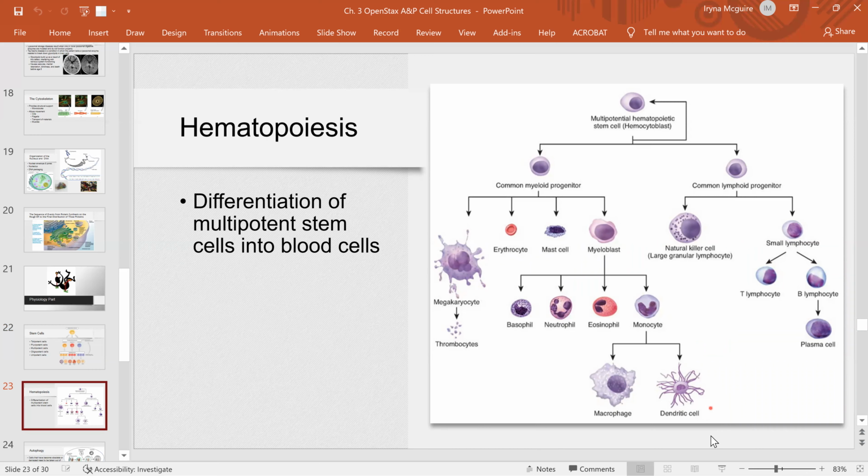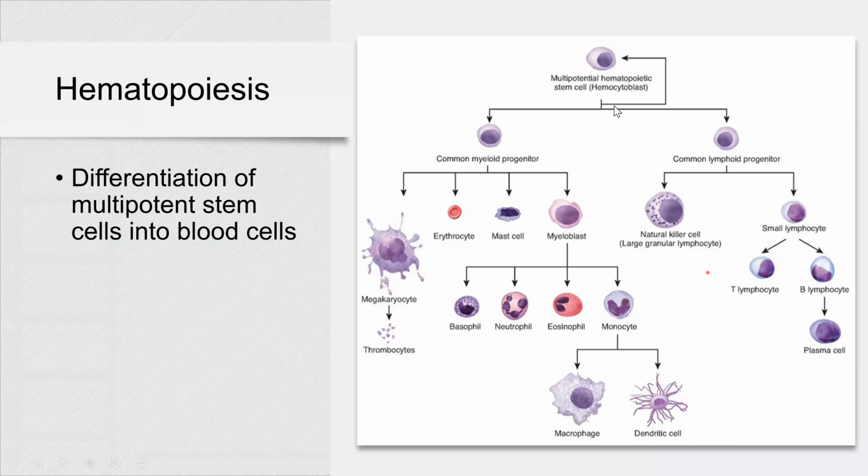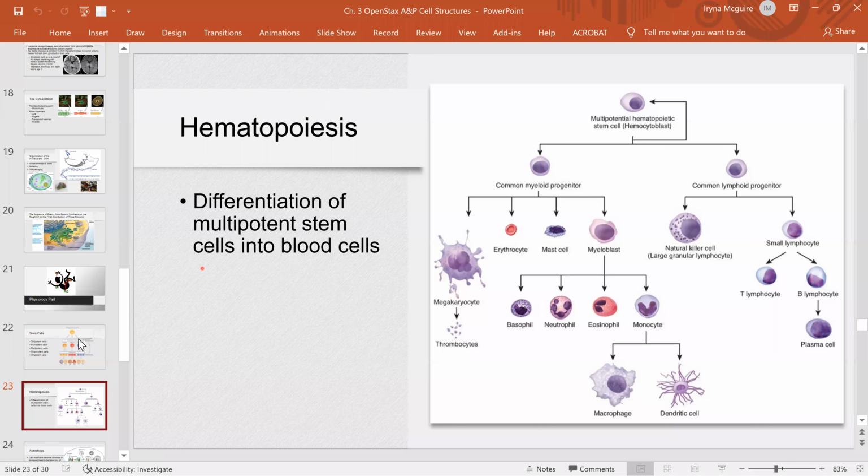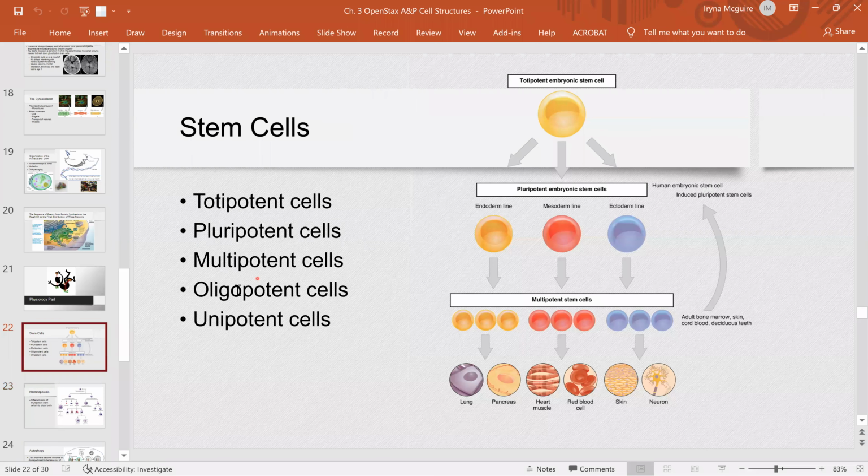So good, I apologize for that. So multipotent stem cells, they are found in your red bone marrow, they will differentiate into myeloid progenitor cells and lymphoid progenitor cells. Now, after they commit to their future destiny, after they differentiate into these two progenitor cells, now instead of multipotent, they became oligopotent cells, right?